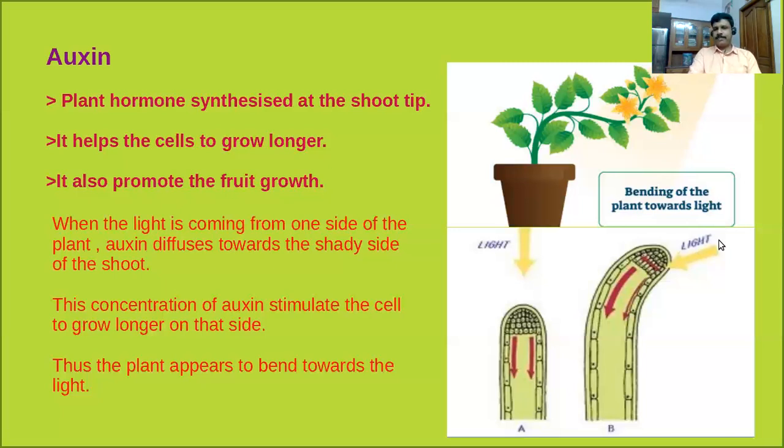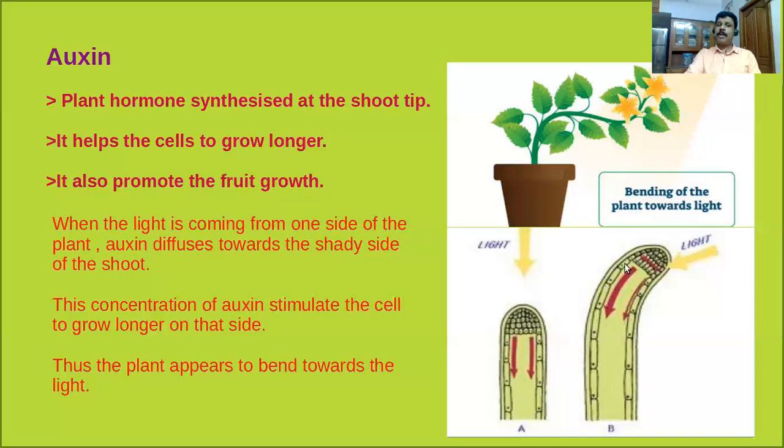How did it happen? When the light is coming from one side of the plant, what happens? The auxin diffuses towards the shady side of the shoot. So clear? Suppose the light is actually coming from one side of the plant, the auxin from this region diffuses to the shady part of the shoot. The concentration of auxin is very high in the shady parts. This stimulates the cells to grow longer on that side.